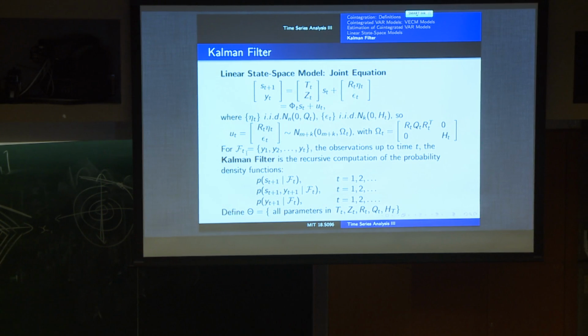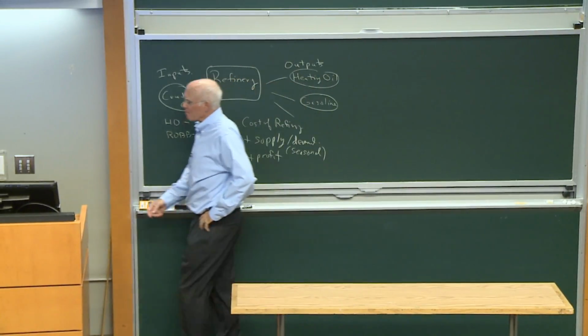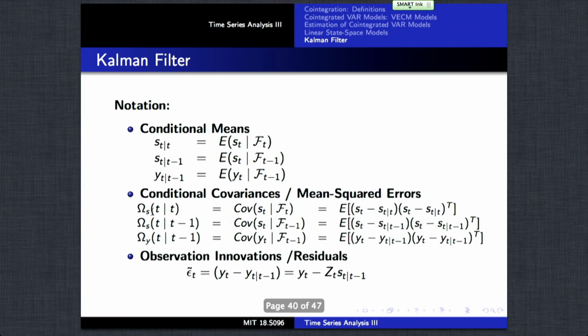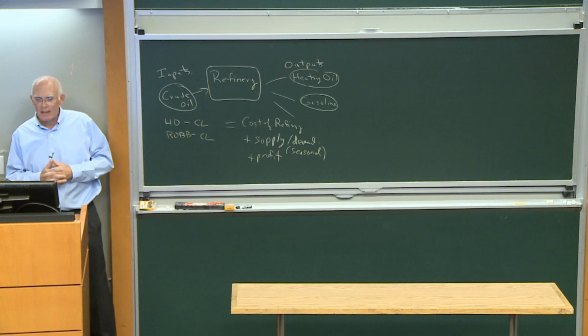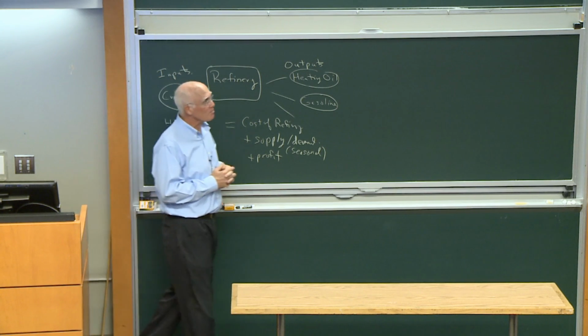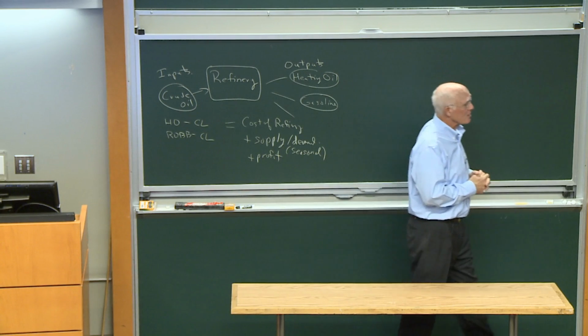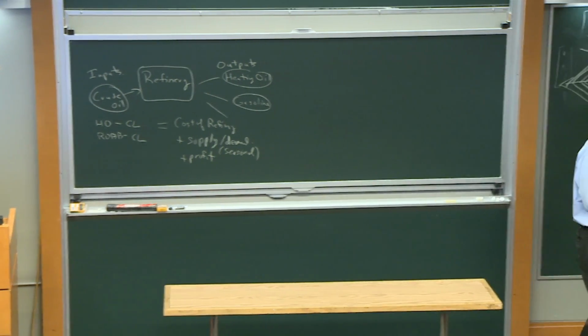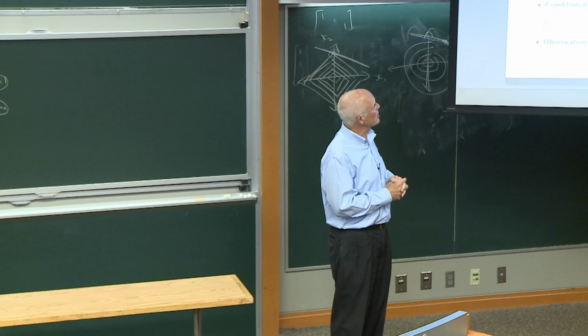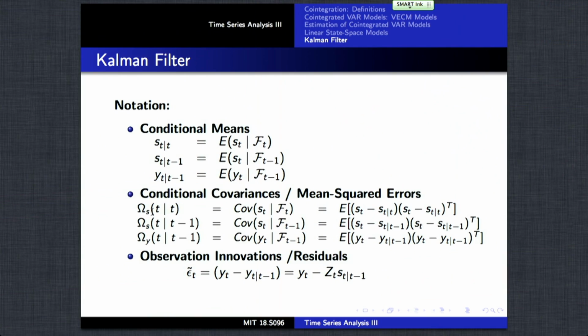So what I want to do is just go through with you how the Kalman filter is implemented and defined. And the implementation of the Kalman filter requires us to have some notation that's a bit involved, but we'll hopefully explain it so that it's very straightforward.